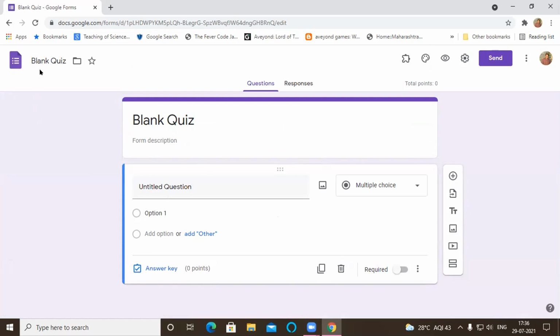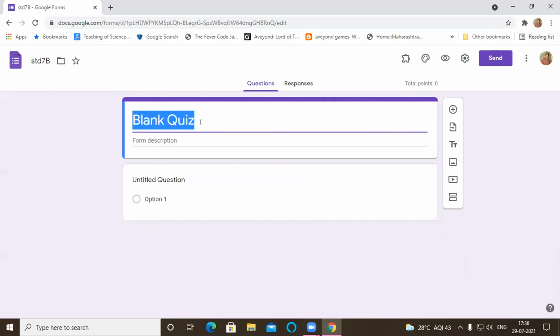In this, first of all, you have to save the form by giving the name here. Blank quiz is the default name. For example, here I'm writing the form name as standard 7th B. Any name you can give here, whichever standard you are making, or the subject, like 7B computer. Then you have to provide the headings. Some standard heading madam has already given me, so I'm typing it here. All forms will be the same. From the top you have to give the heading as the school's name, JVMS.